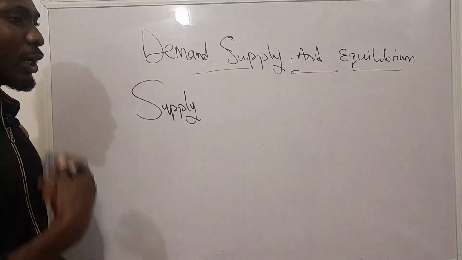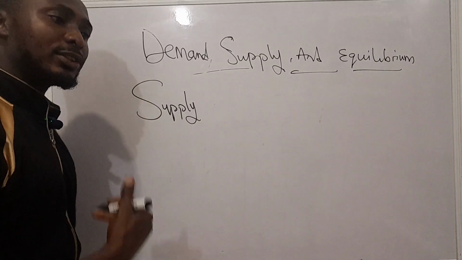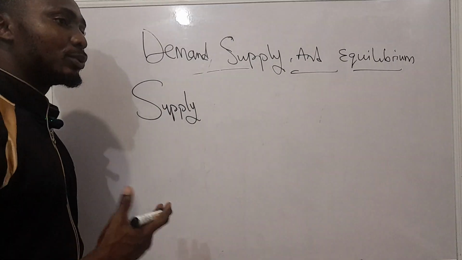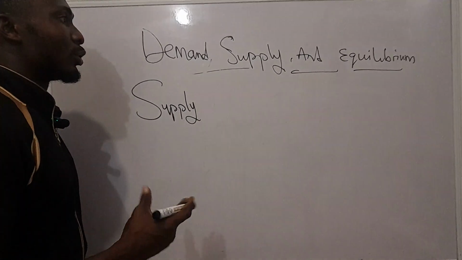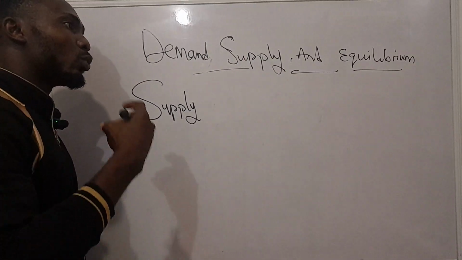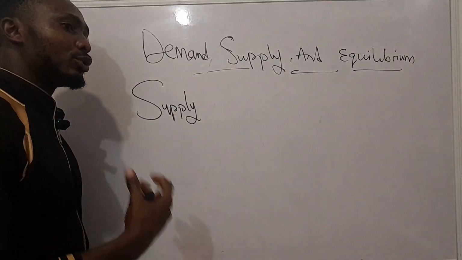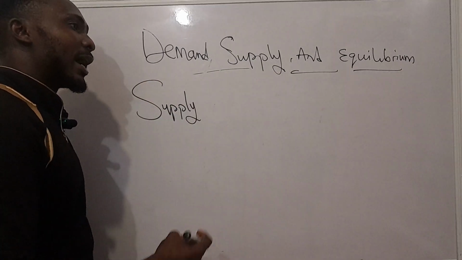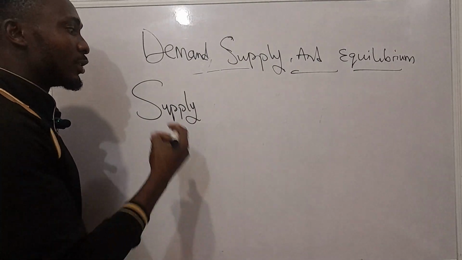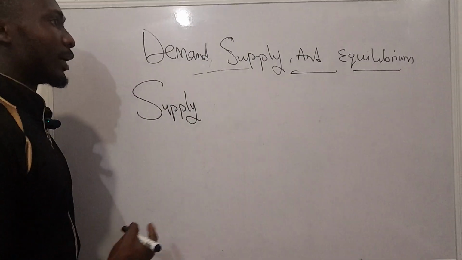As you would know, the total number of goods and services producers are willing and are able to offer for sale is what we call the supply. So the amount of goods producers want to sell, the amount of goods producers are willing to sell at a given price. This is what we refer to as supply.